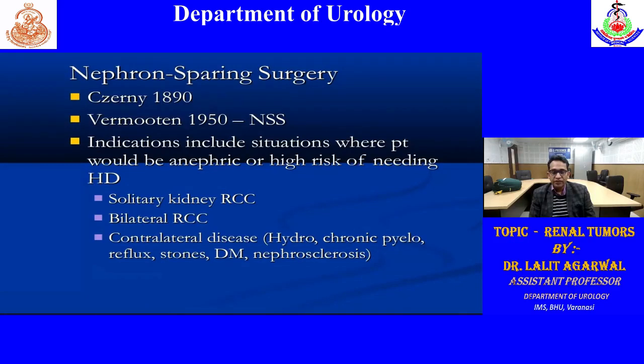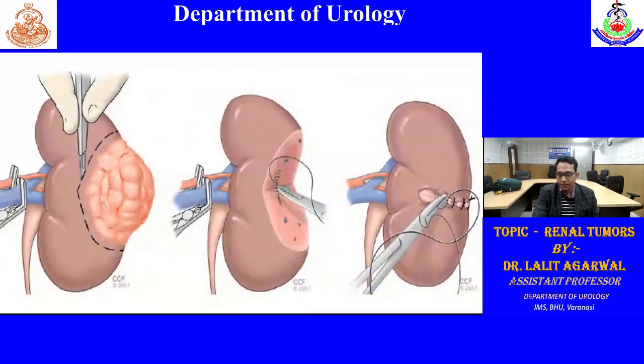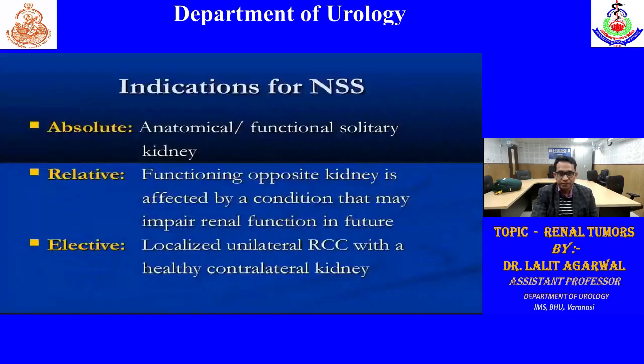So what are the indications of nephron sparing surgery? If the tumor is in a solitary kidney, or bilateral RCC is there, or if the patient is having medical renal disease in the opposite kidney, or hydronephrosis in the opposite kidney, chronic pyelonephritis, stones, reflux, then we have to save the kidney. So we prefer partial nephrectomy or nephron sparing surgery. So we take out the tumor only, either by taking a small surrounding rim of the kidney or by enucleation. Then we repair the PCS or vessels and then close the parenchyma.